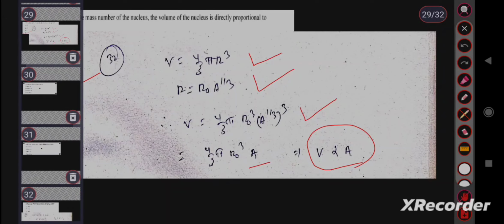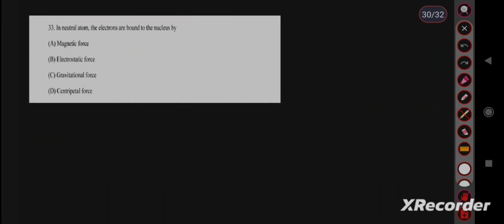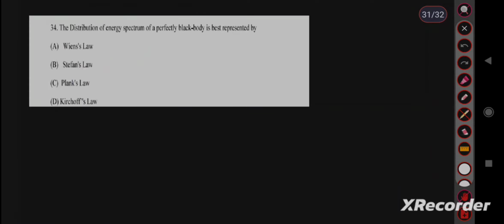Then move to the next question, question number 33. In a neutral atom, the electrons are bound to the nucleus by electrostatic force. This is a simple question. Then question number 34. The distribution of energy spectrum of a perfectly black body is best represented by. For a perfectly black body, the distribution of energy was given by Planck, and Planck's law is applicable for both low temperature as well as high temperature. So this is best represented by Planck's law.